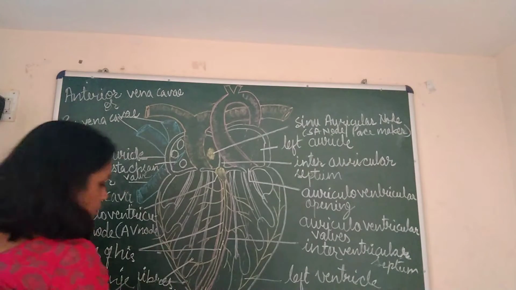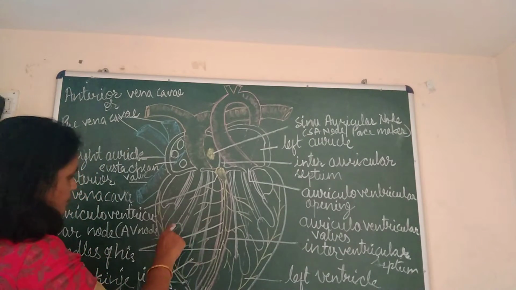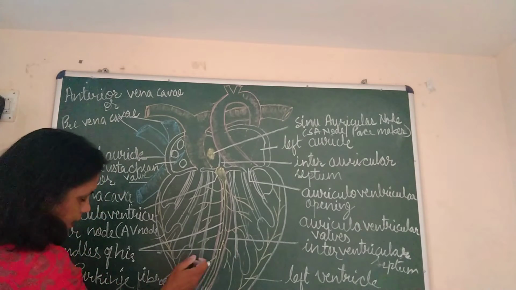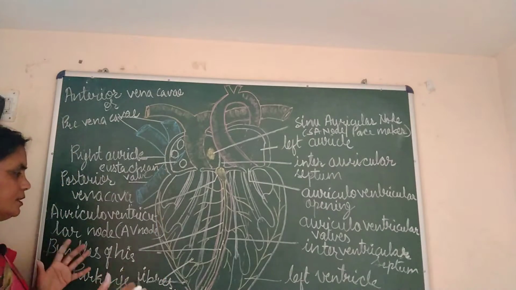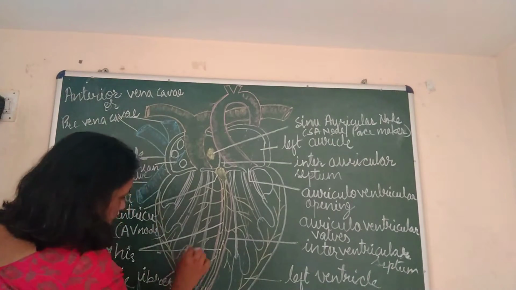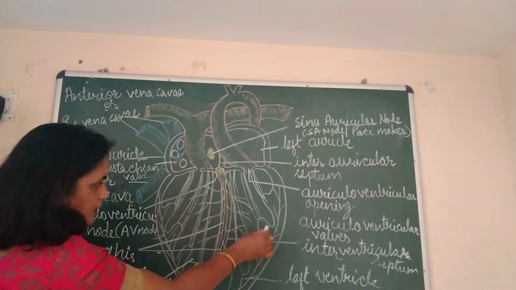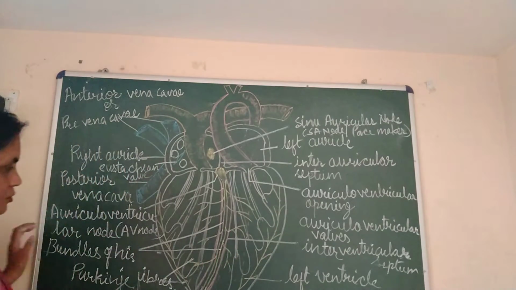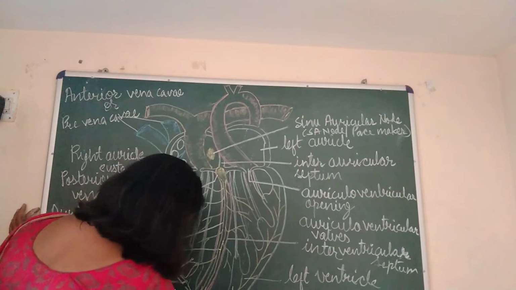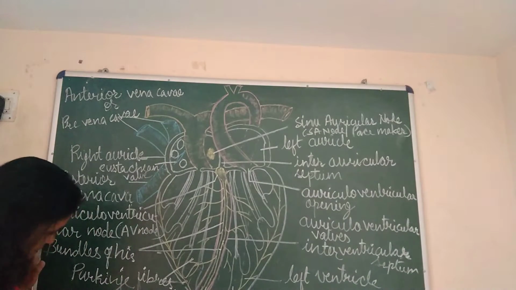Now these columnar structures are in the walls of the ventricles. You can see the walls of the ventricles are a little thick, and they have been provided with some muscular columns. So these are columnar muscles, or muscular columns, which are made up of muscles.